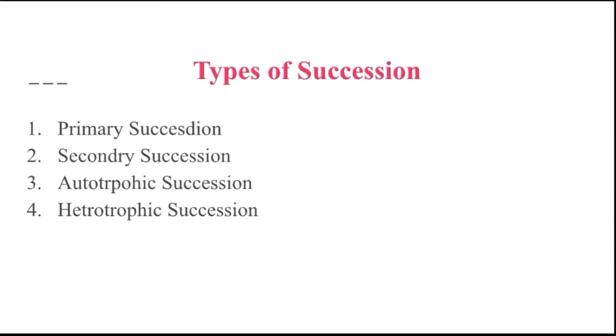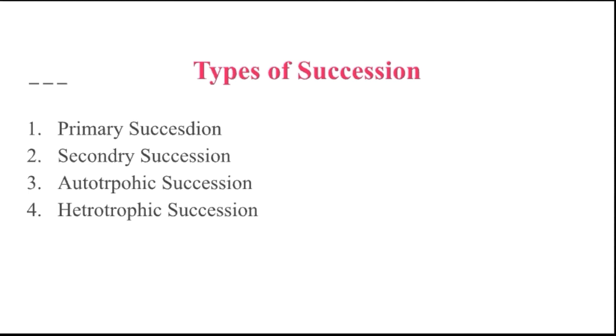The development of a community on a rock is another example of primary succession. The rock is first invaded by lichens, the pioneer community, and in course of time moss appears. The moss is followed by herbs and shrubs, and finally by trees. That is the formation of primary succession.